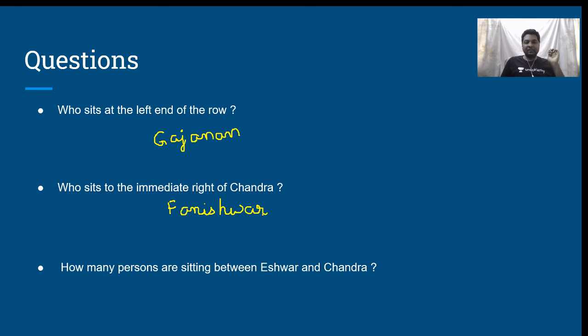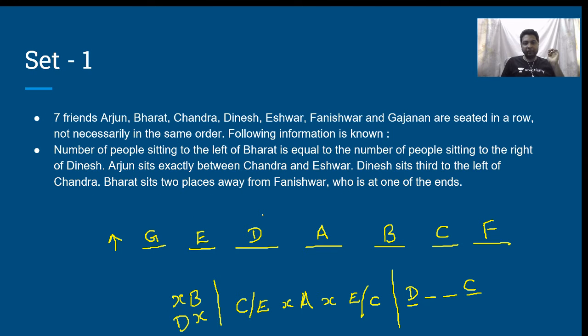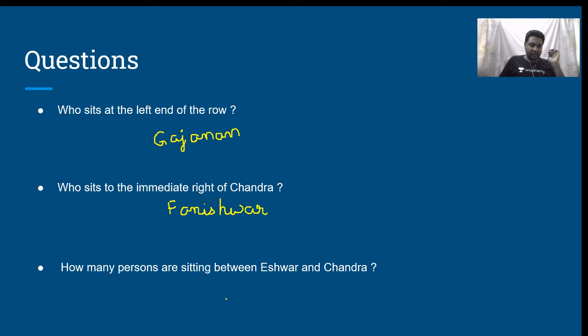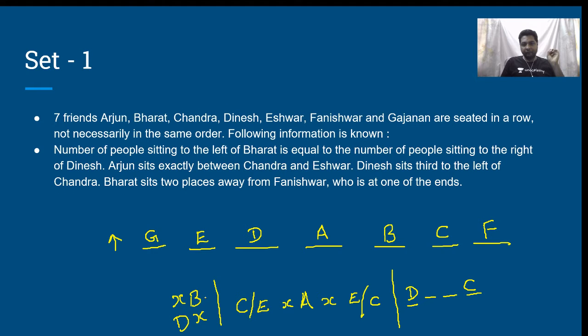How many persons are sitting between Ishwar and Chandra? Between Ishwar and Chandra, there are 3 people who are sitting. Is that clear? Understood?